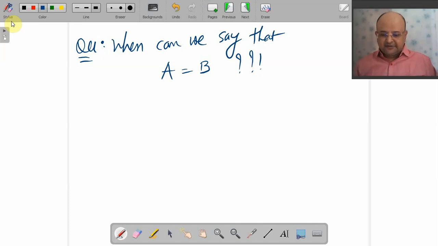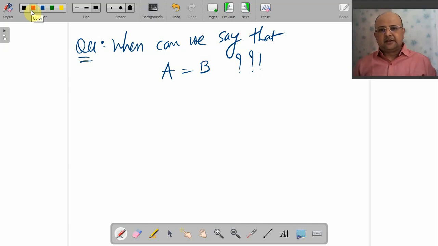Yes, my dear Gideons, April 27, today morning, as I promised last time, we are going to discuss so many sums, subjective sums, carrying 4 marks, 6 marks. And in almost all, we need this equality. So, better we go for this question first.